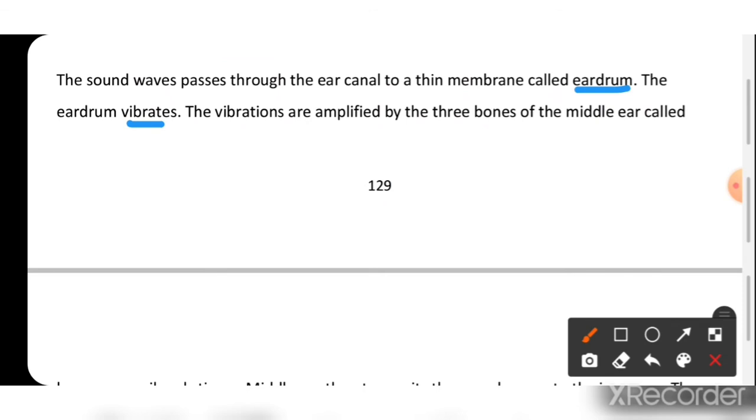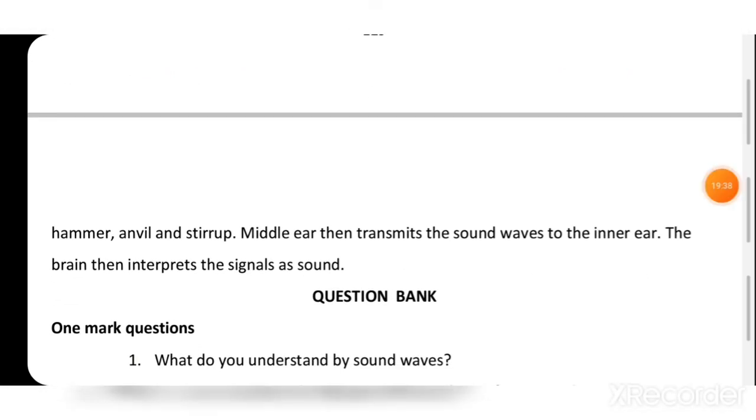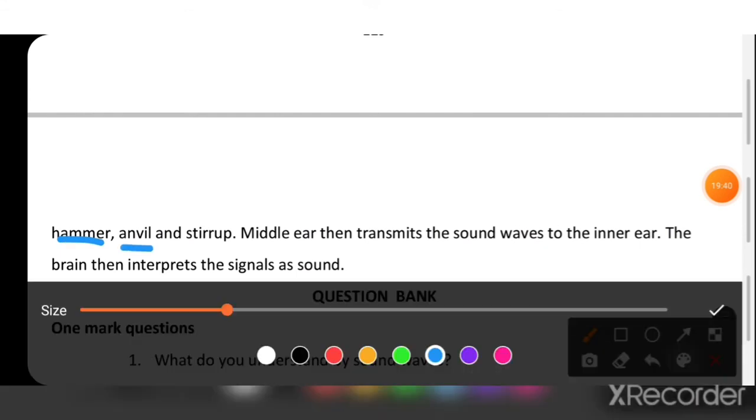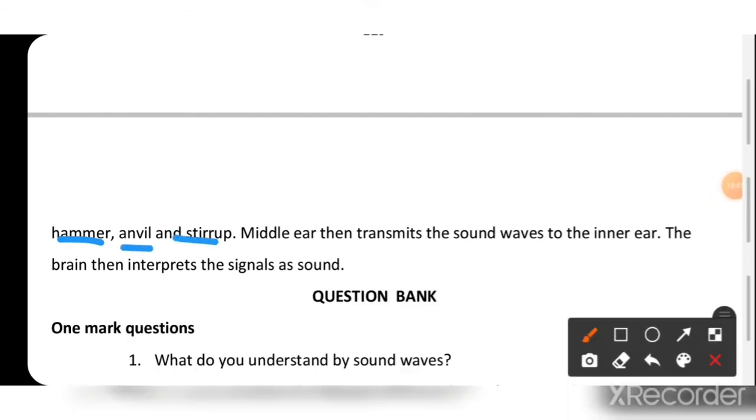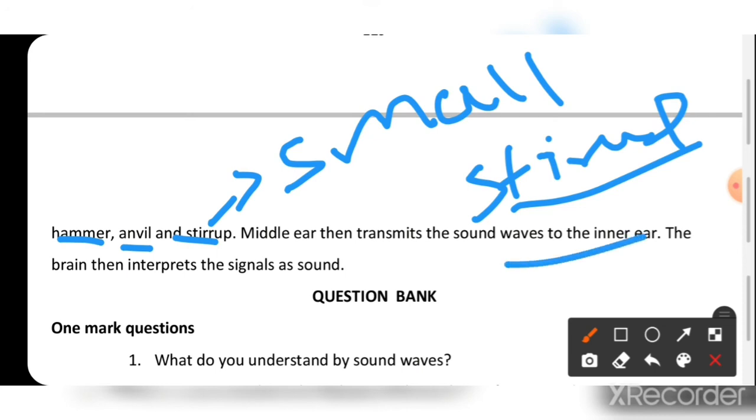The vibrations are amplified by three bones in the middle ear, the hammer, anvil and stapes. Hammer, anvil and stapes. The stapes is the smallest bone of the human body, present in the middle ear. The middle ear then transmits the sound waves to the inner ear. The brain then interprets the signals as sound.